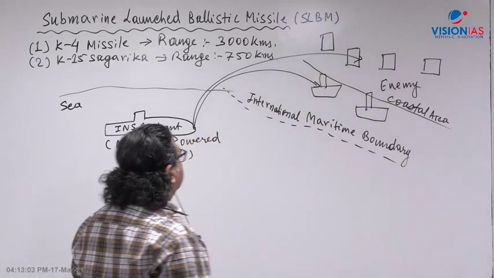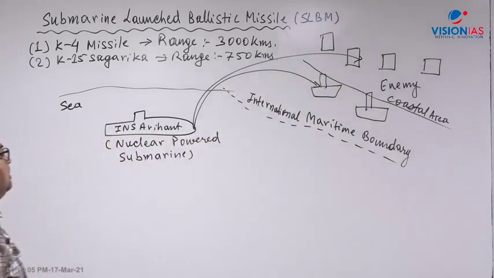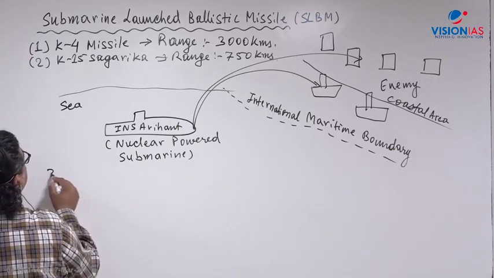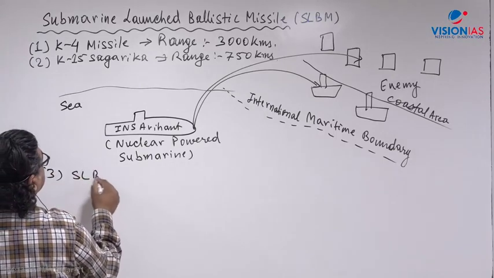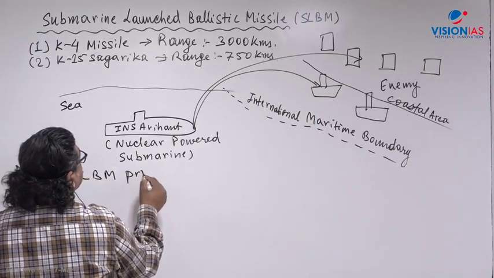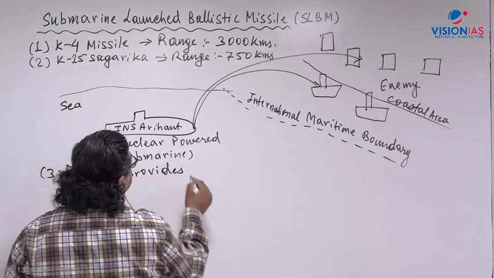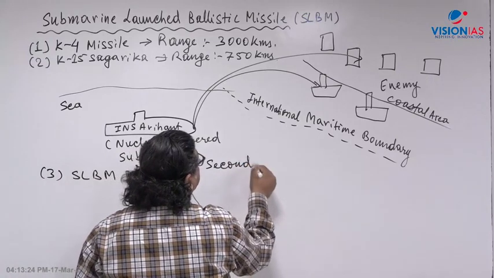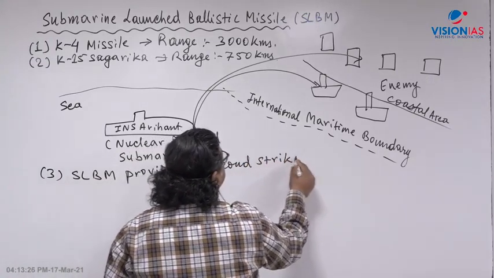This is what a submarine launched ballistic missile is all about, which I have explained pictorially here. So SLBM provides, I'm writing a very important word here, second strike capability. What do you mean by second strike capability?